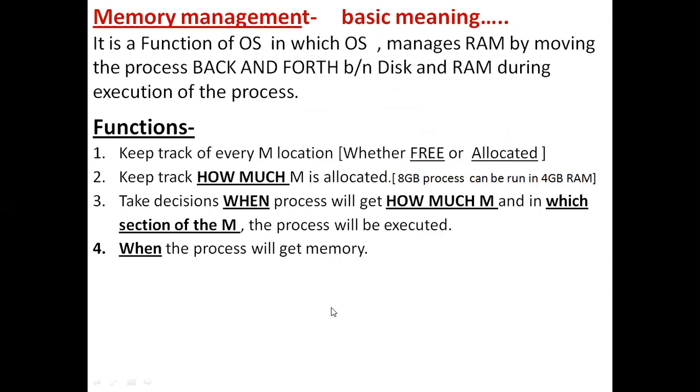Basic memory management is a function of the operating system in which the operating system manages the RAM. Here we are managing the memory, the so-called RAM, which is nothing but the primary memory or main memory, by moving the process back and forth between the disk and the RAM. What is disk here? Disk is nothing but the secondary memory. An example of secondary memory is the hard disk, also called secondary storage devices.